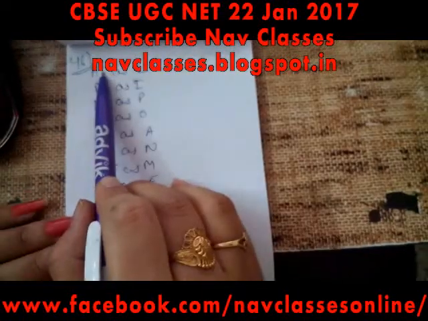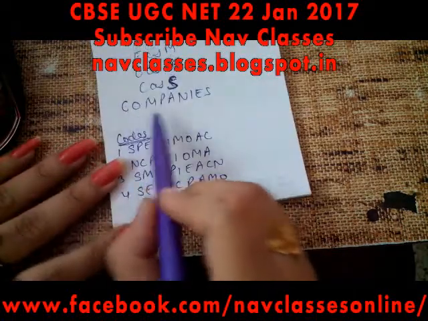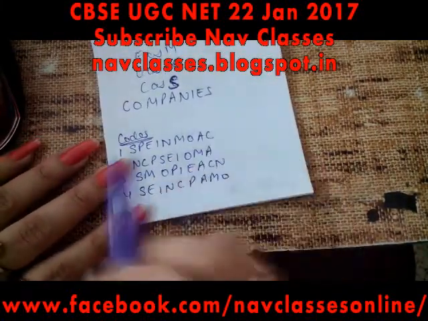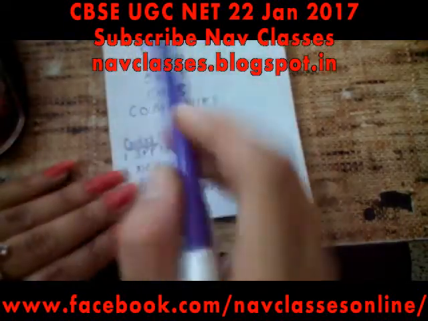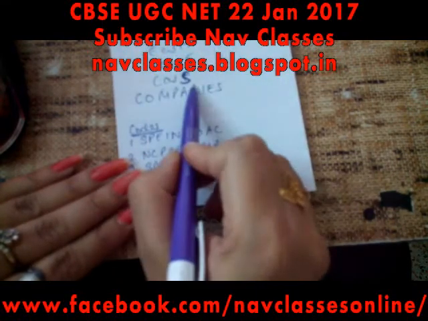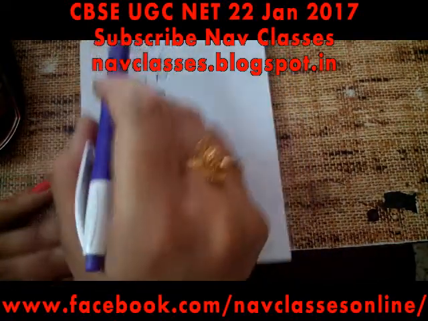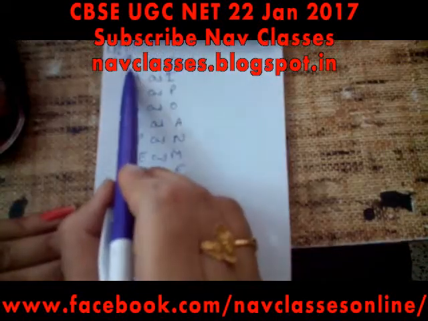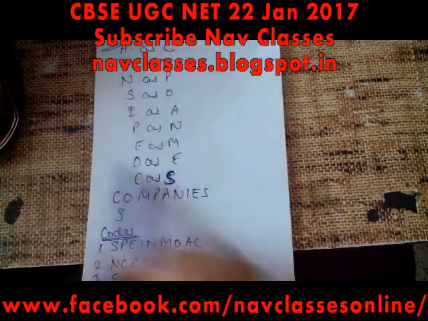Next 46th question is on alphabet codes. So codes are given in the question, and we are going to write the code for companies. They are asking for companies. So in such kind of questions, you just write the codes for C. C is for S. So here we write down S. This is just direct question. If it is saying that A is C, it doesn't mean that C is A. So you should go directly only.